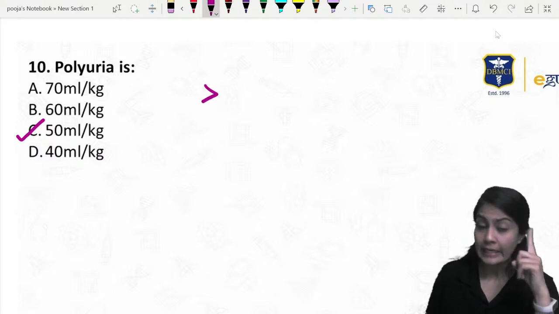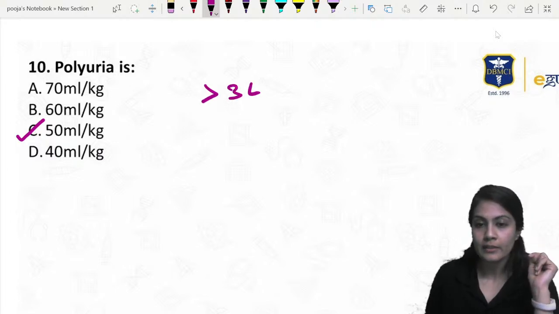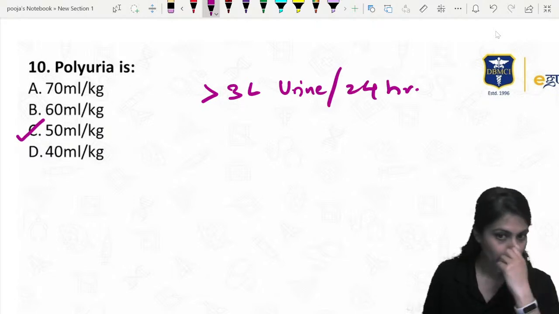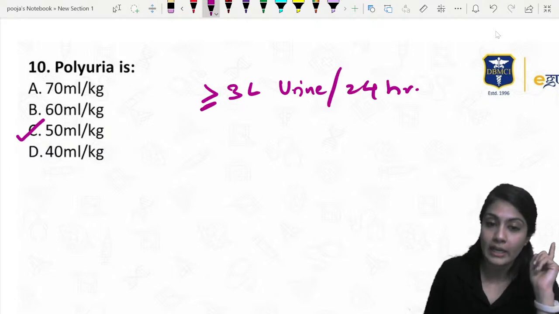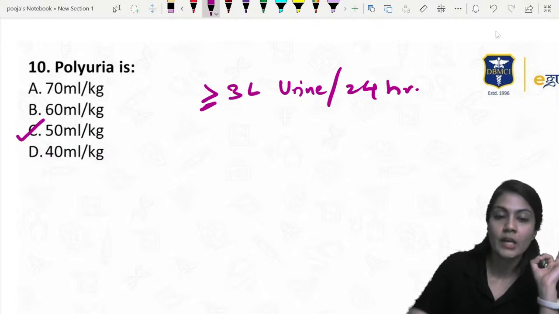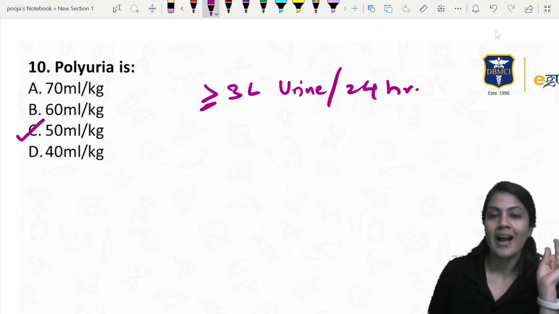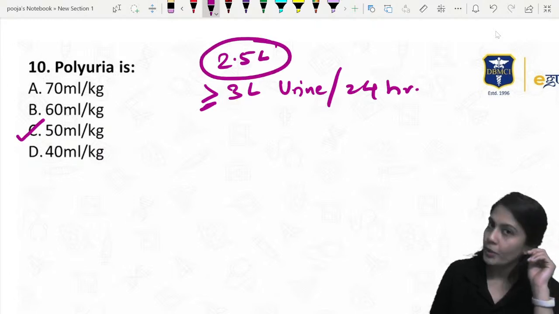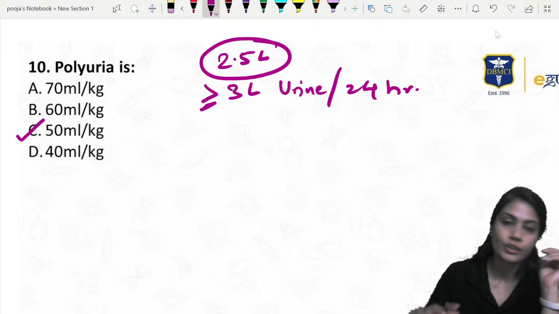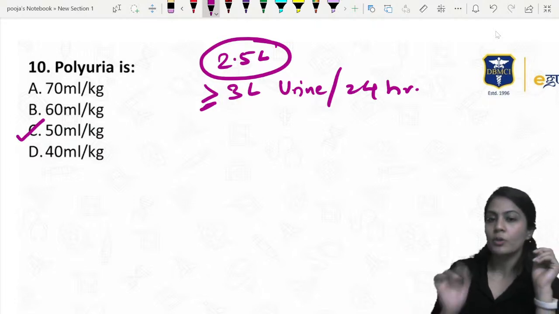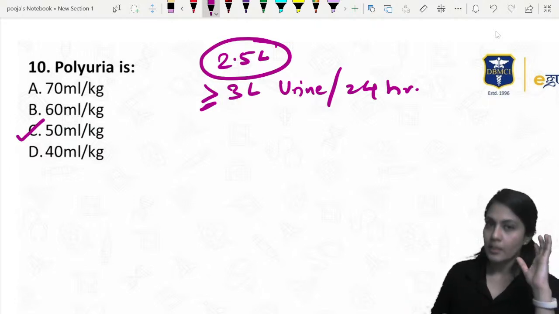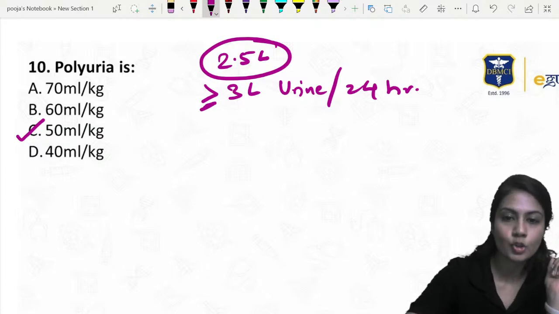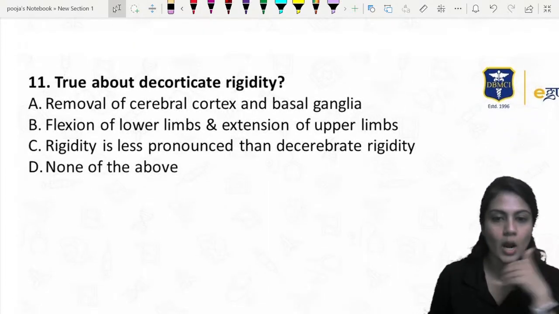That is, if in a day you are losing 3 liters of urine per 24 hours, if you are forming more than or even equal to 3 liters of urine, that is also called polyuria. In some books, it is given as 2.5 liters also. If 2.5 liters is not there in the option, go for the 3 liters. Physiology books specially mention this 3 liters. Some surgery books say it as 2.5 liters. Okay, let's move ahead.